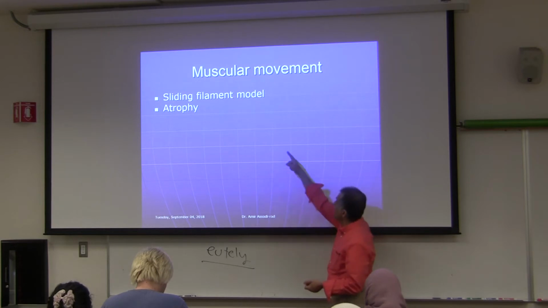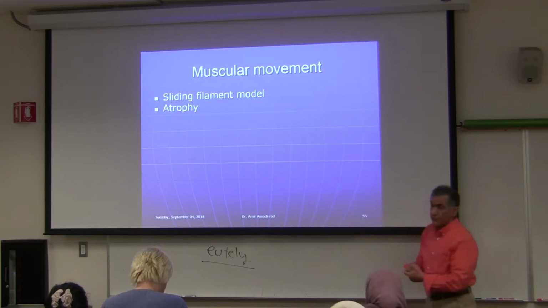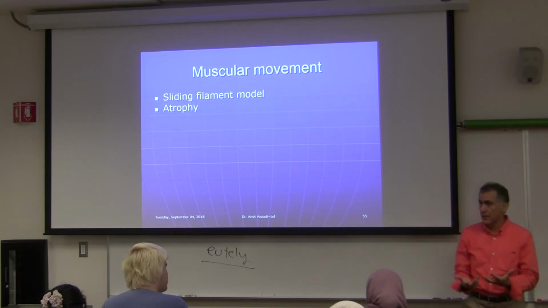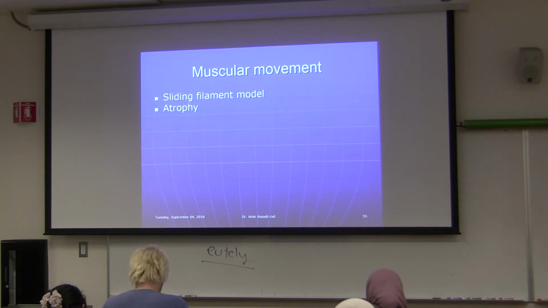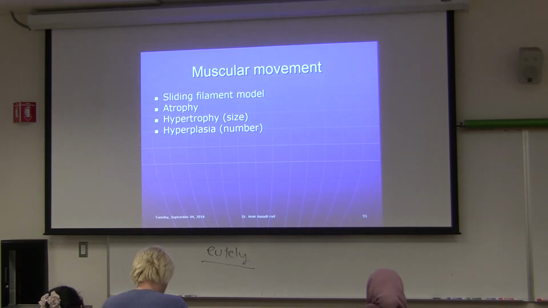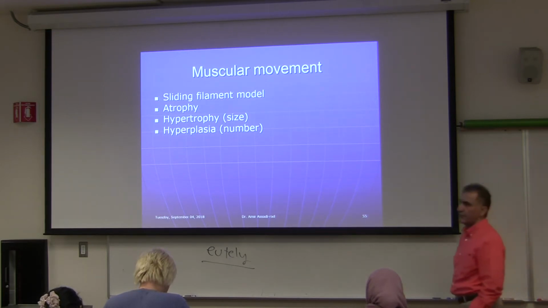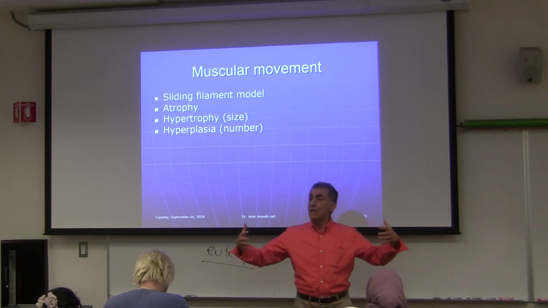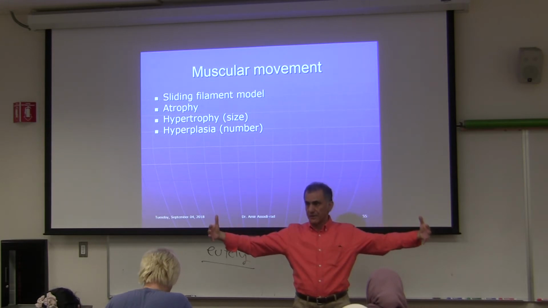So that's what atrophy means. Atrophy means the muscle cells are dying. Then there are two other things. Hypertrophy means the size of muscle cells increases. Like you go to the gym and you lift weights, and what happens, the size of your muscle cells increases, not the numbers. The numbers do not increase, the size increases.